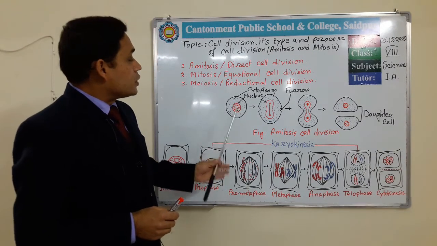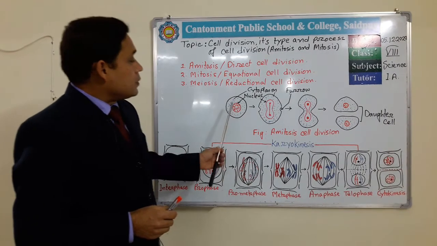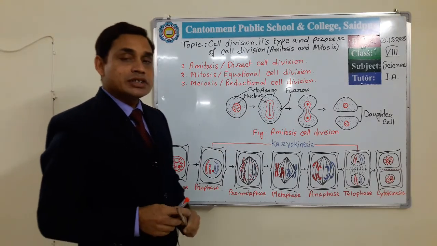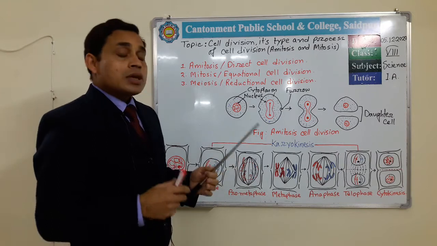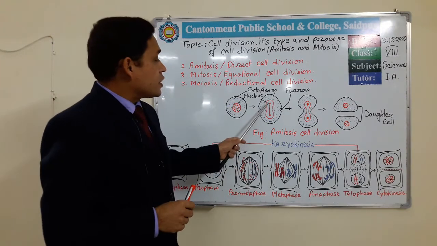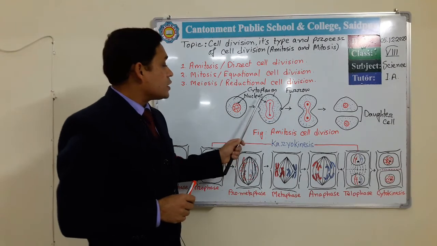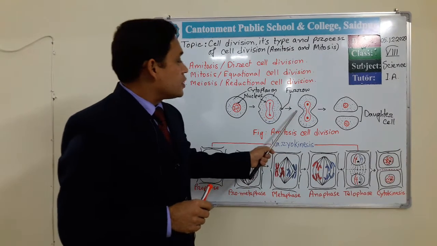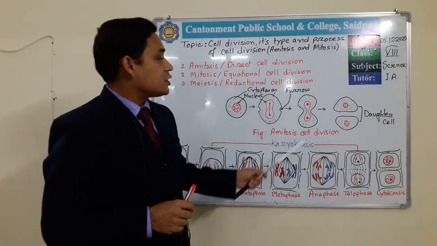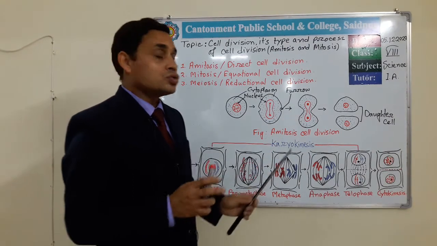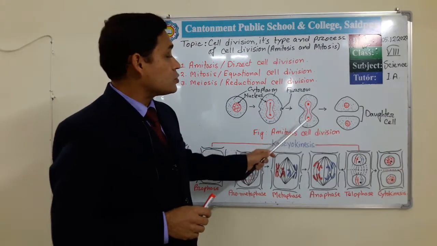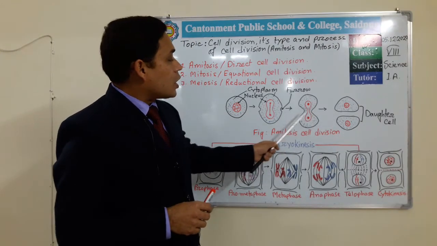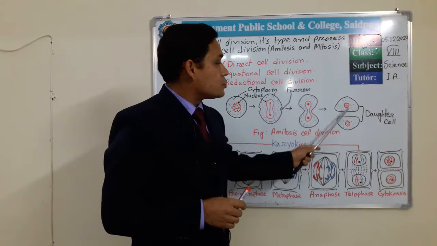The cell and its nucleus elongate and become dumbbell shaped, and the genetic material, without any complex process, divides into two equal halves, and the outer covering forms a furrow. In a later stage this furrow gradually increases towards each other and the nucleus divides into two. As the whole genetic material divides into two, the outer membrane touches each other and forms two daughter cells.